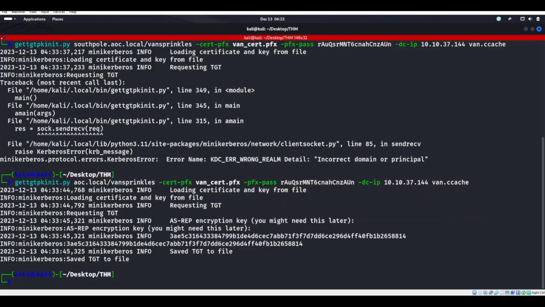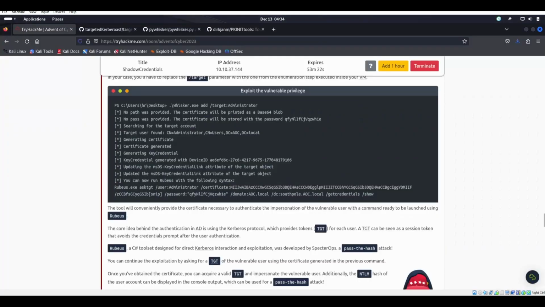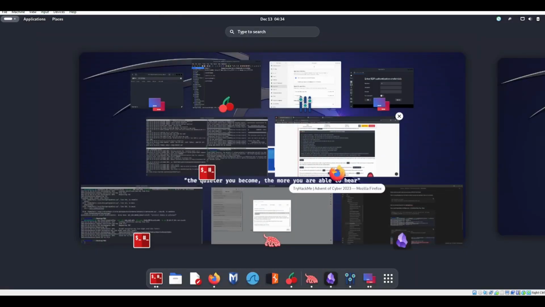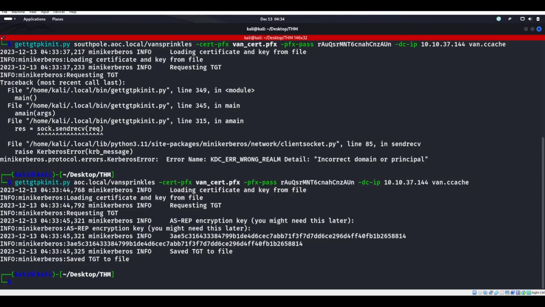All right, so after letting the box warm up and getting it going, I did try to change out the name up here because for some reason it still wasn't working. But after letting it do its thing for about 10 minutes, I was about to RDP into it and be like, what the heck's going on here? After about 7 minutes, I guess, finally we get something back here, right? So we see this getTGT_PKINIT.py, AOC.local, vansprinkles, cert PFX, our cert, PFX pass, the pass that we had from before, DC IP, and then van ccache, right? Awesome.